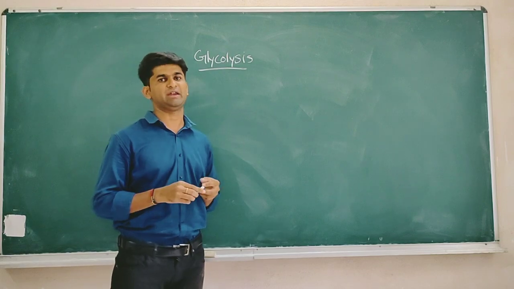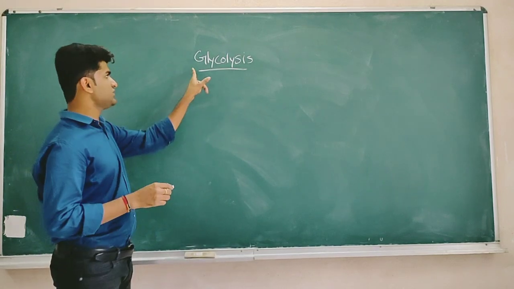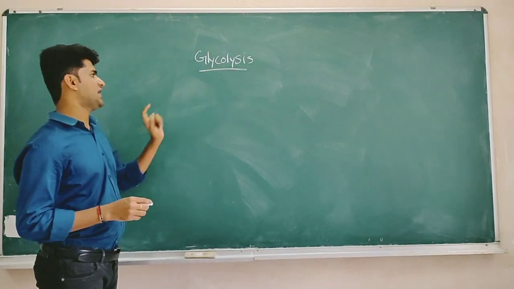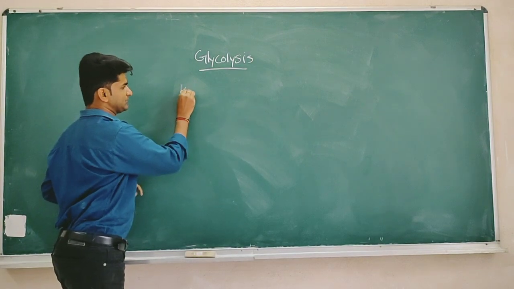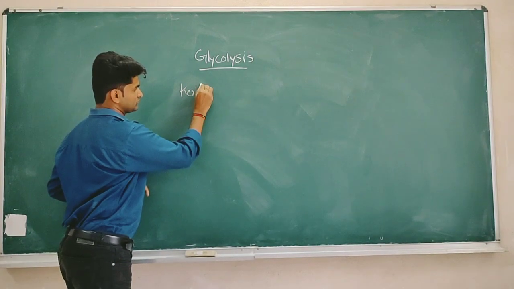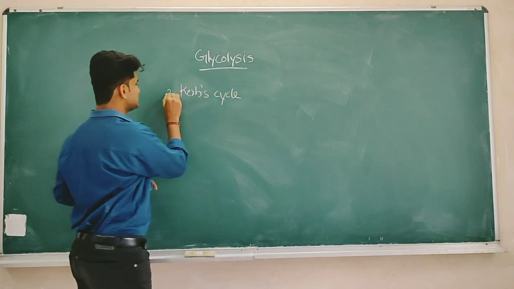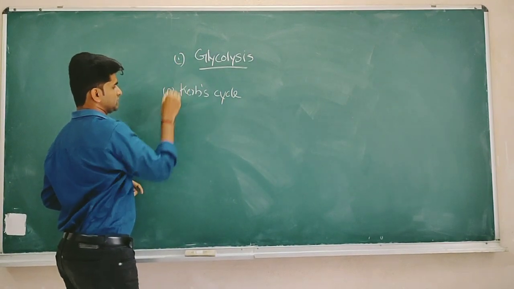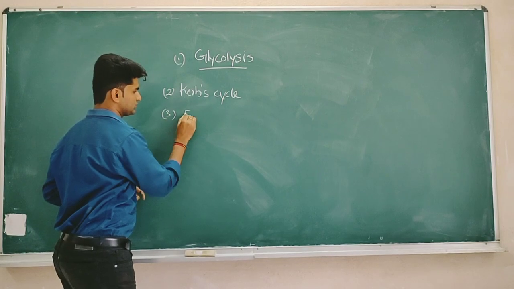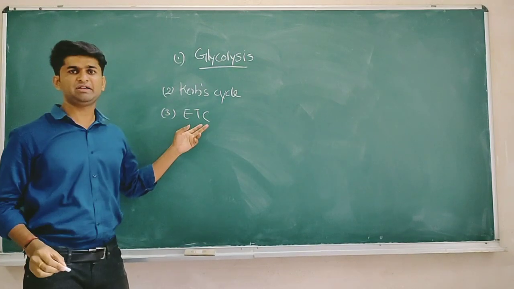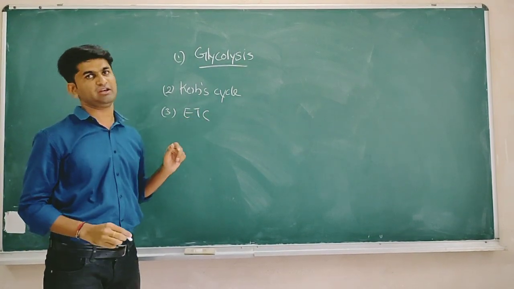In cellular respiration, there are three steps. The first step is glycolysis and the second step is the Krebs cycle. The third step is ETC. ETC means electron transport chain.